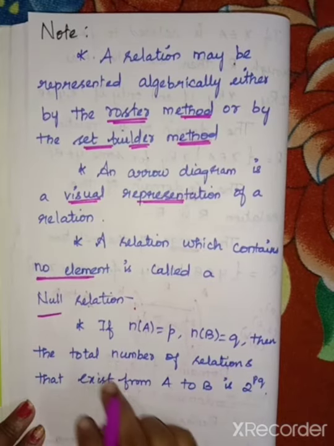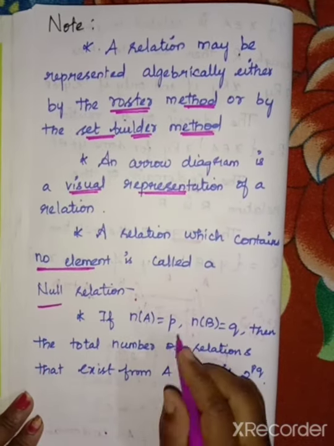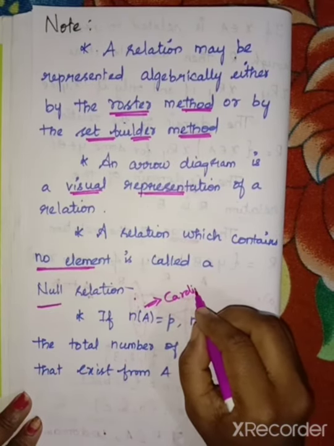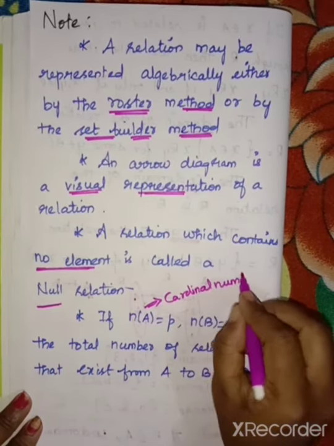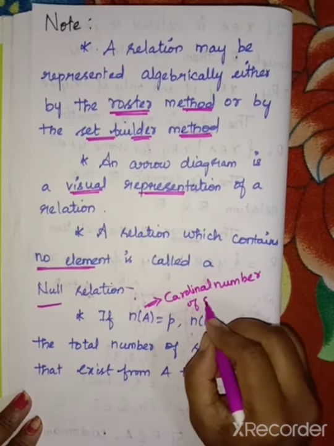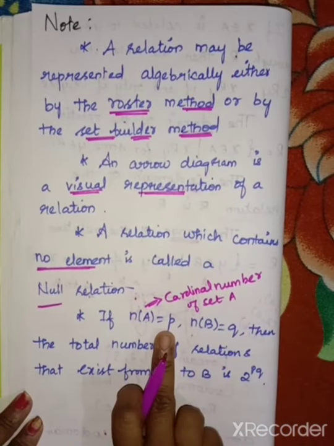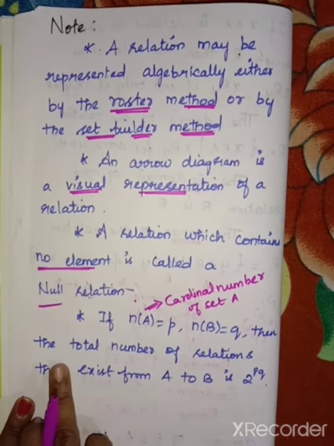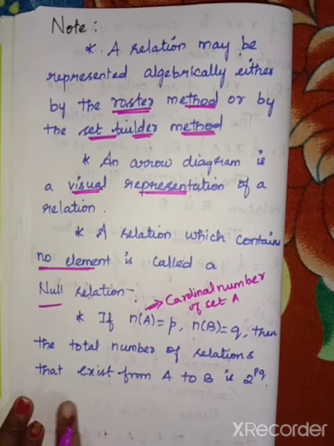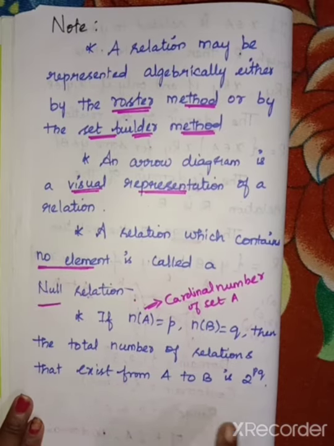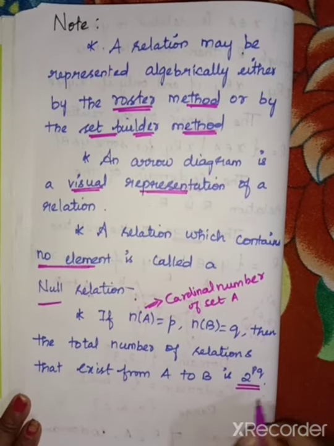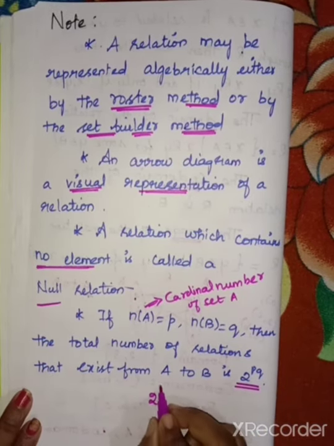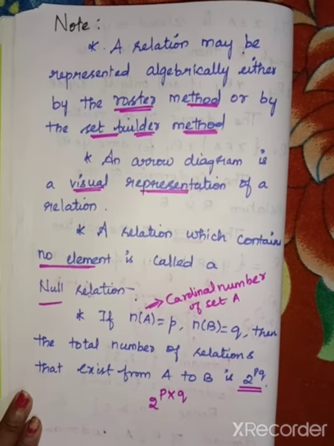Then the last one is if n of A equal to P, n of A, that is the cardinal number of set A equal to P, then n of B equal to Q. Then the total number of relations that exist from A to B is given by one formula, that is 2 power PQ. That means 2 power P into Q.